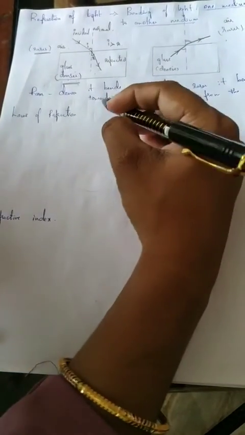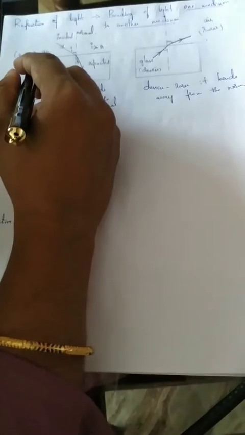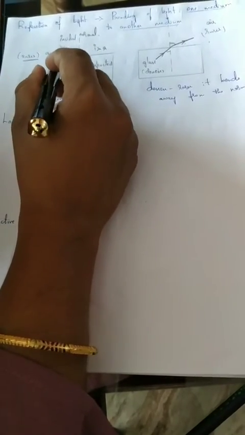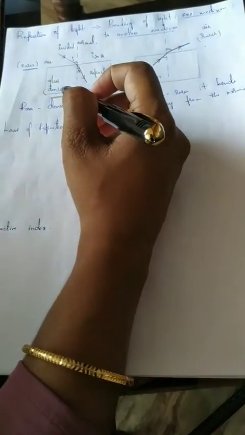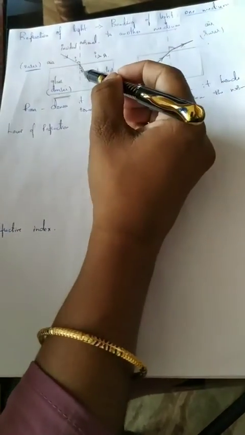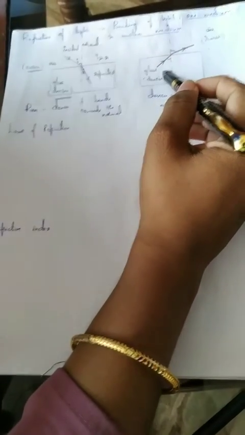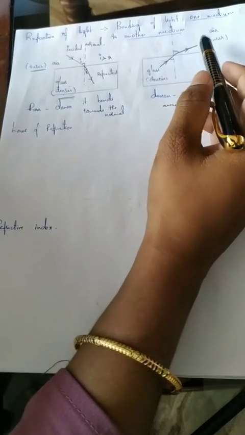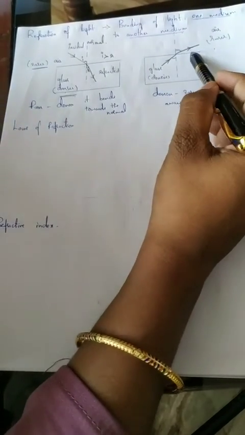So students, keep in mind why this happens. Air is less dense. The density of air is less than the density of glass. That is the reason why it bends towards the normal. In the other case, the density of glass is more than the density of air. Therefore, light bends away from the normal.